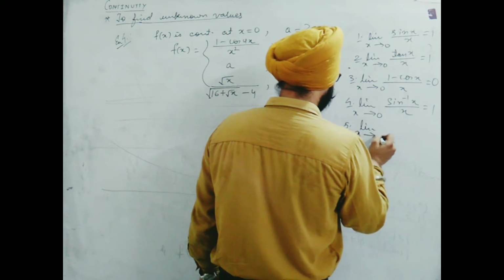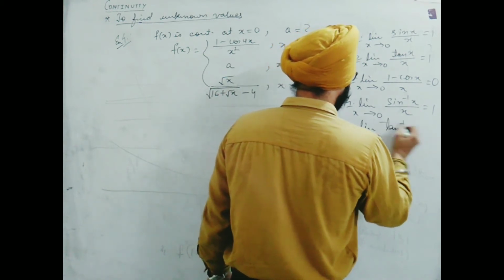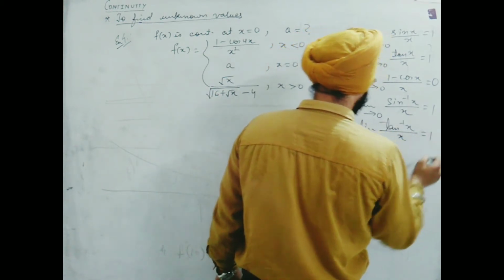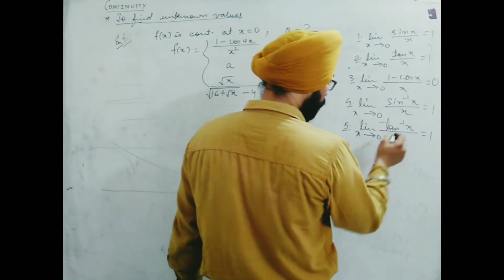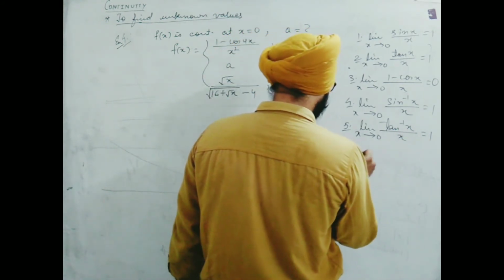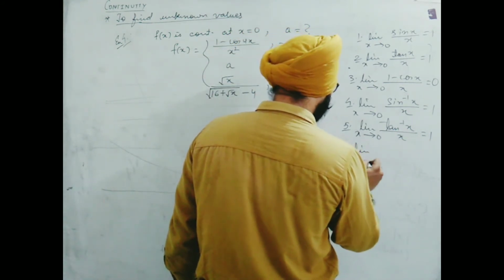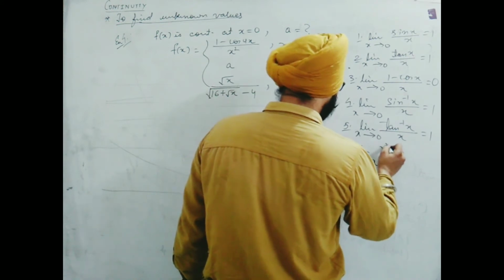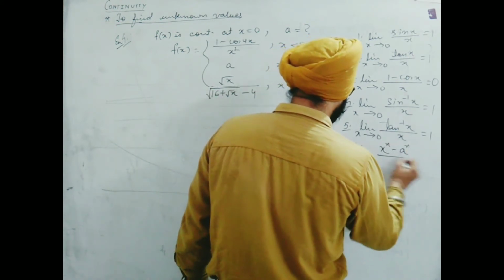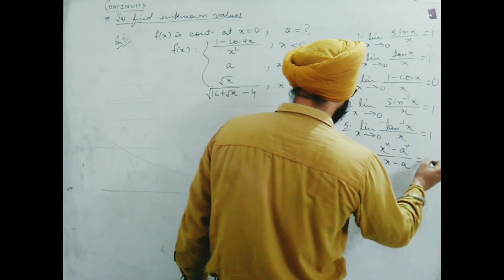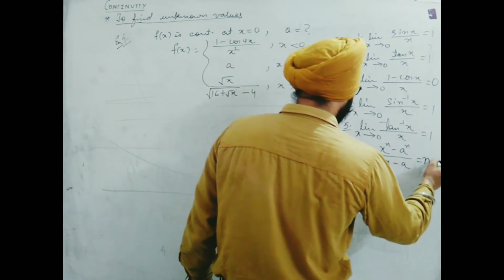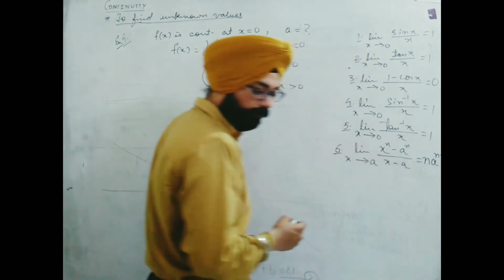Limit x tends to 0, tan inverse x upon x is equal to 1. Limit x tends to a, (x to the power n minus a to the power n) upon (x minus a), this is equal to n a to the power n minus 1.